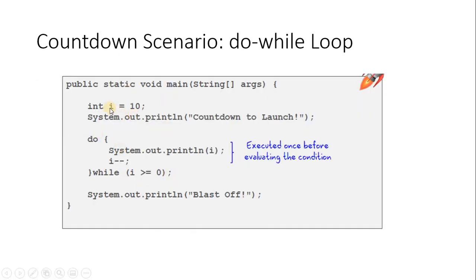So for example, the same way, we have initialization with 10, and without any checking condition it is going to print the 10. Then i minus minus, so the i value, which is already 10, now becomes 9. 9 is going to be checked in the looping now. So 9 is greater than or equal to 0. Okay, so what will happen? It is going to be repeated until 0, the same way as what was executed previously, but the body statement is executed here before the condition checks. So we say this looping is post-test looping.